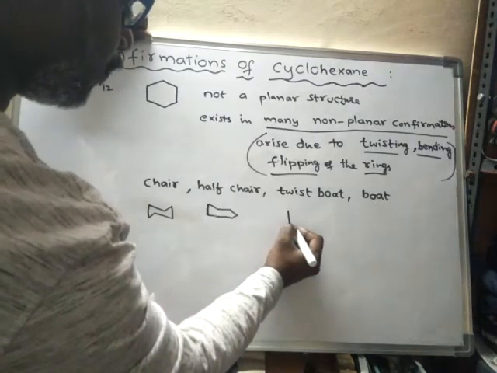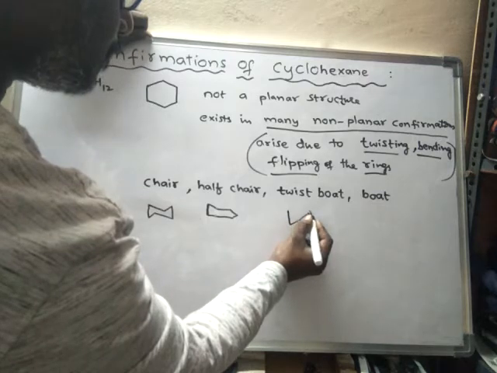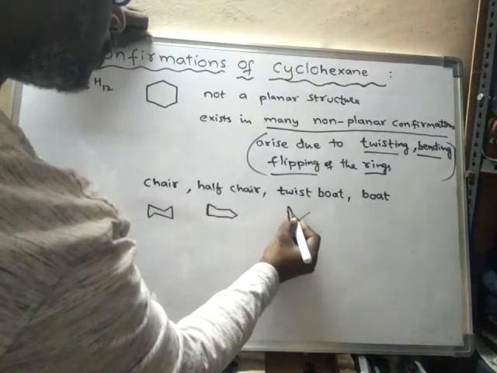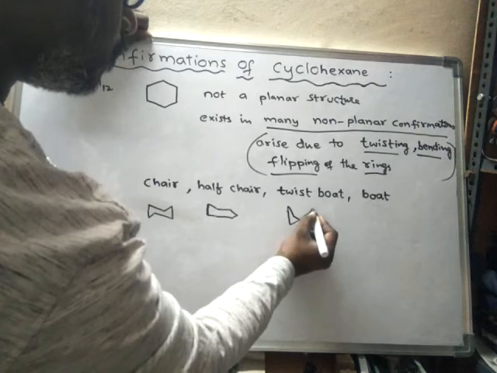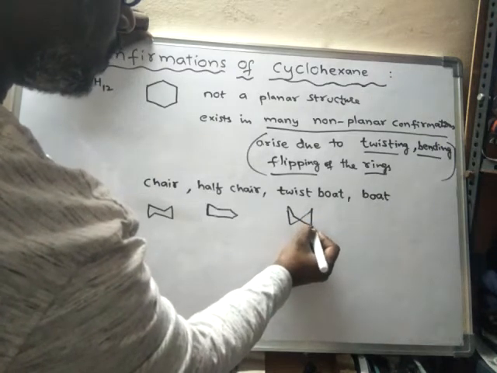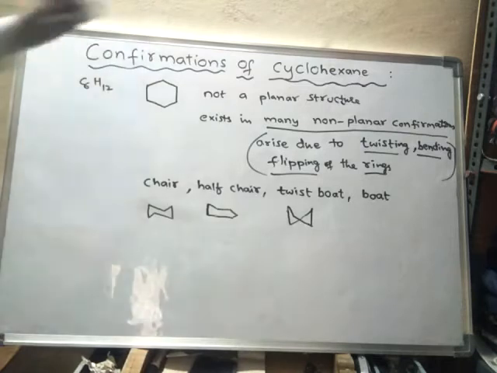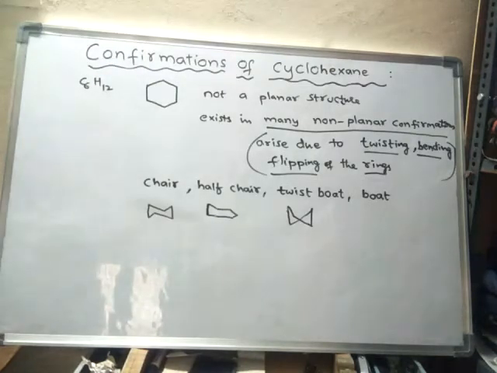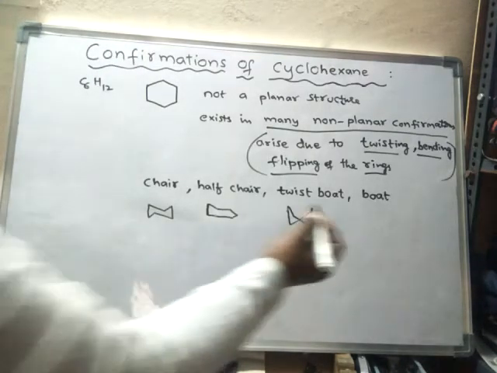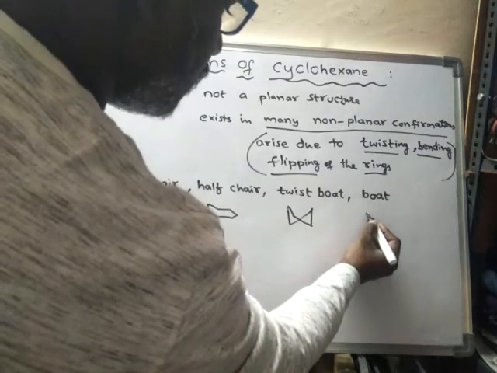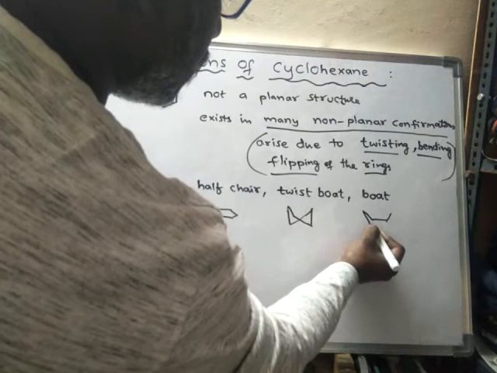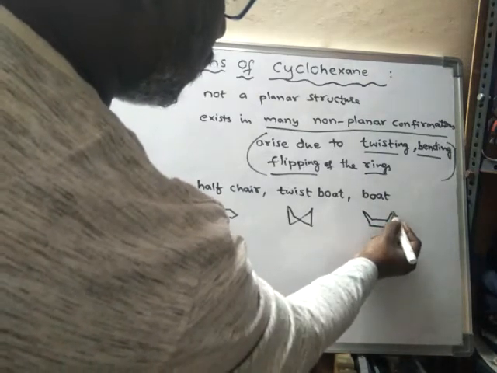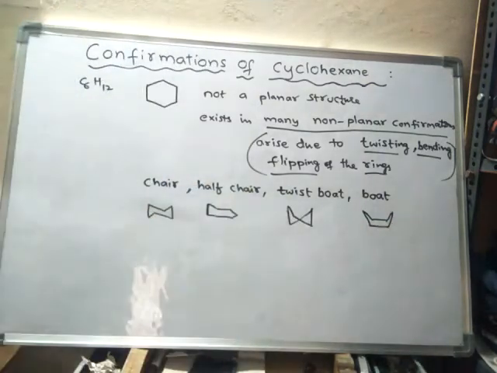The twist boat form will be like this. Next, the boat form. It will be like this boat shape, the boat conformation.